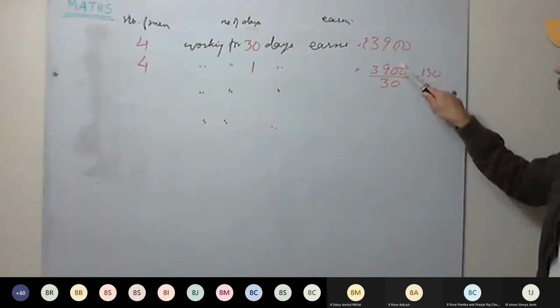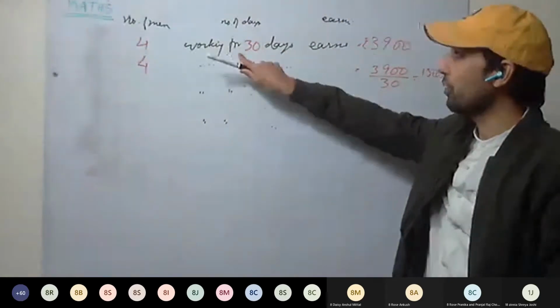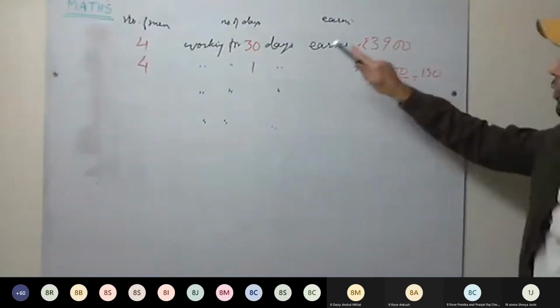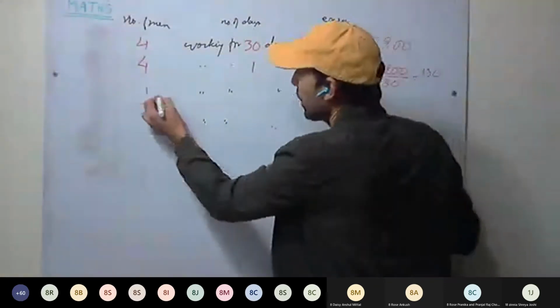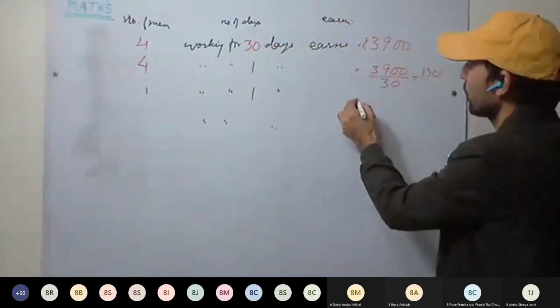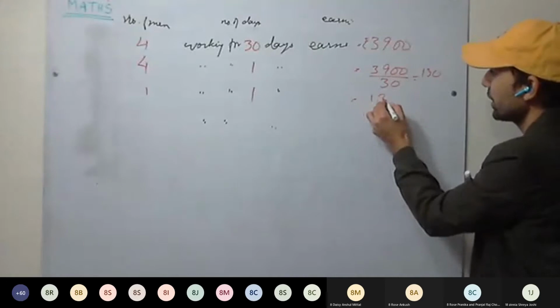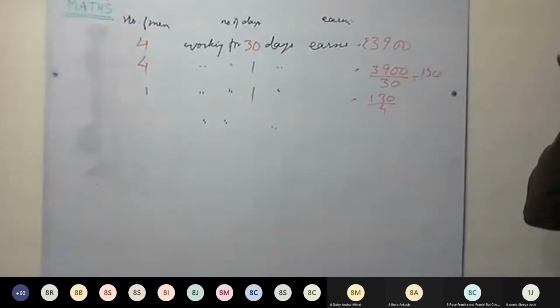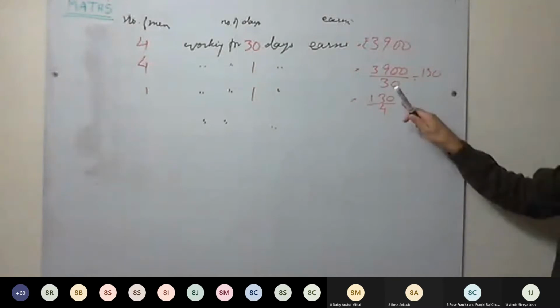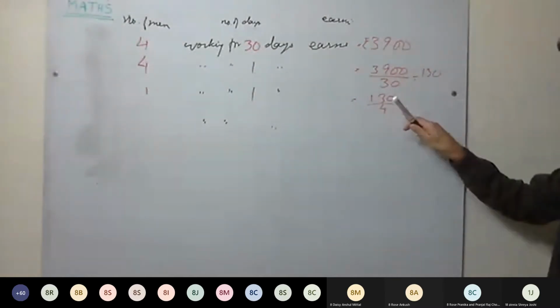This is clear. So four men working for 30 days earn this much. 4 men working for 1 day earn this much. Now 1 man earning for 1 day, what will that be? 130 divided by 4. This will be the earning for 1 man for 1 day.